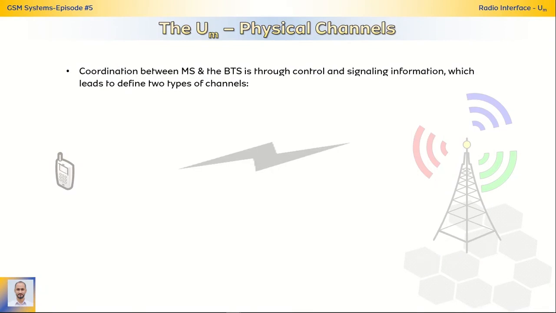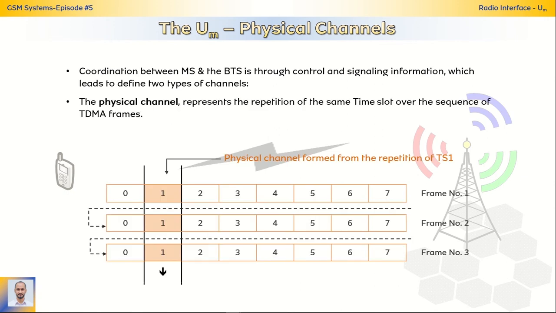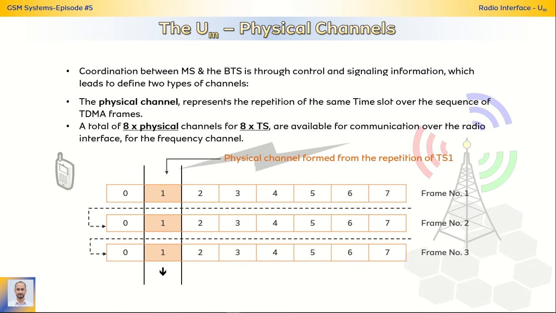The Um physical channels. The coordination between mobile station and the BTS can be done through control and signaling information, and this in turn leads to defining 2 types of channels. The physical channel represents the repetition of the same time slot over TDMA frames. So we have 8 physical channels. The first physical channel represents the repetition of the first time slot over frame 1, frame 2, frame 3, and so on.